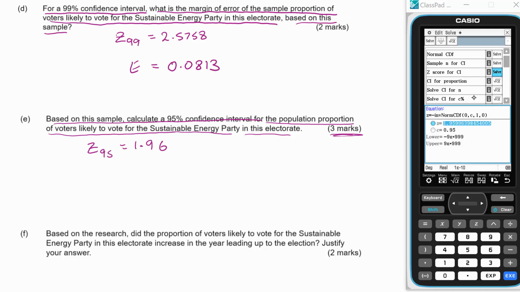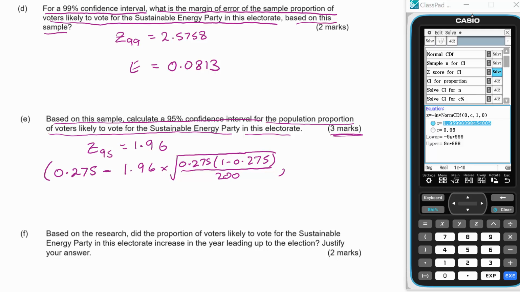And then think about how we calculate these. So our proportion was 0.275 for this latest sample. Take away 1.96, and then we've got to multiply by the standard deviation. Now for this one, that's the square root of 0.275 times 1 take away 0.275, all over 200, because there was 200 in this sample.